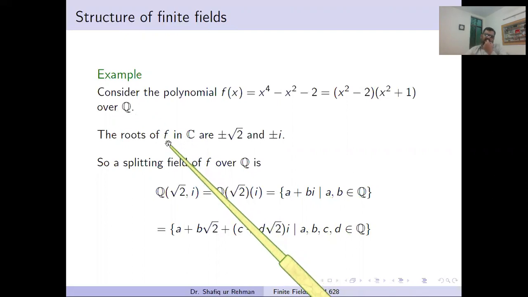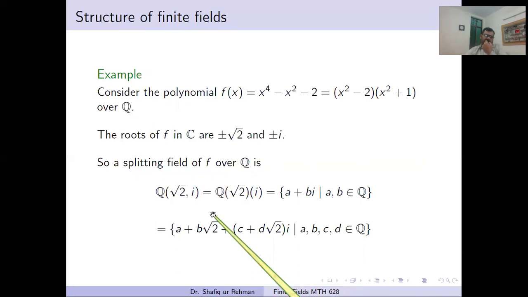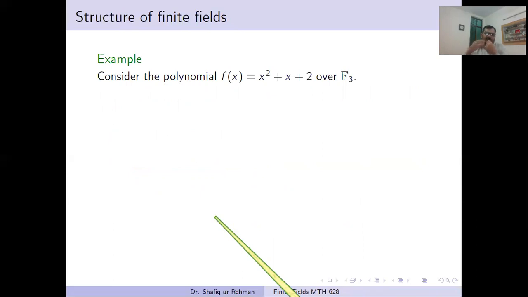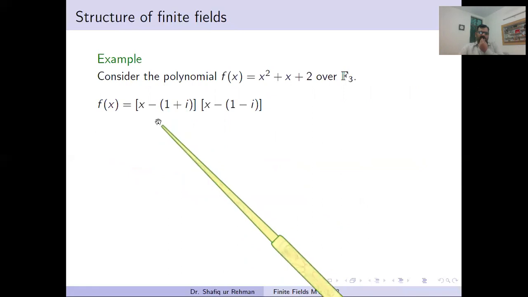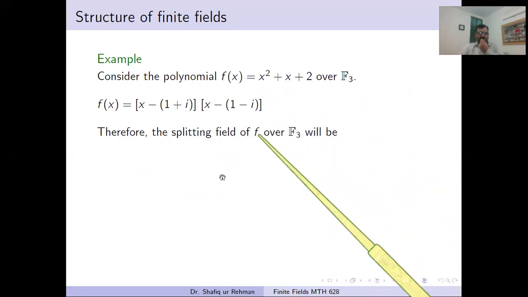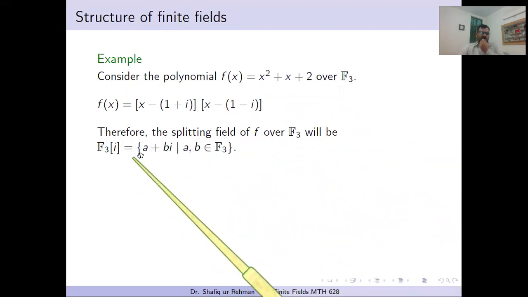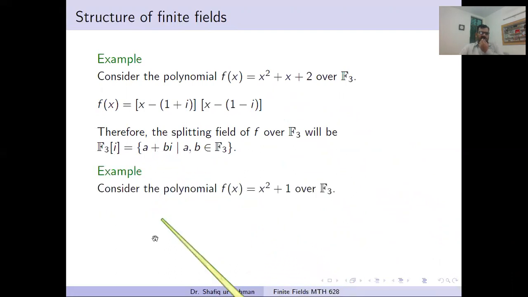So this is the process that often is given in the books about field theory and field extensions. And here is another example. If we consider this polynomial over the field F3, we note that we can decompose it into linear factors in this way, and this linear factor does not belong to F3. Therefore the splitting field over F3 will be the field F3 extended by iota, a plus b iota, where a and b belong to F3, and this is a field with 9 elements.